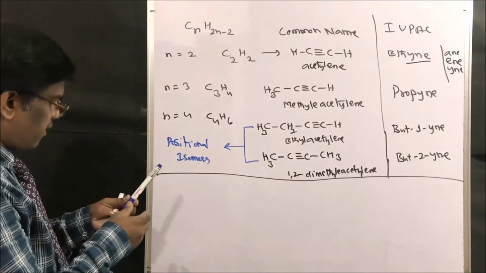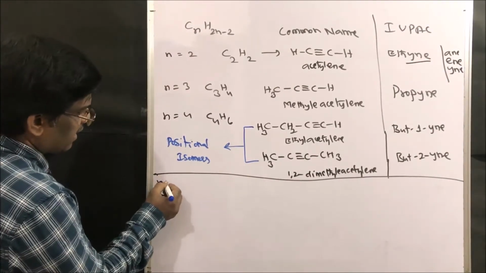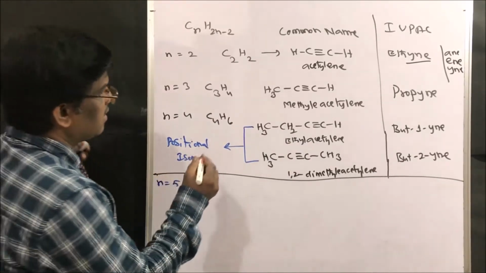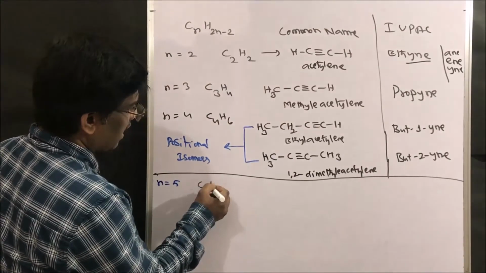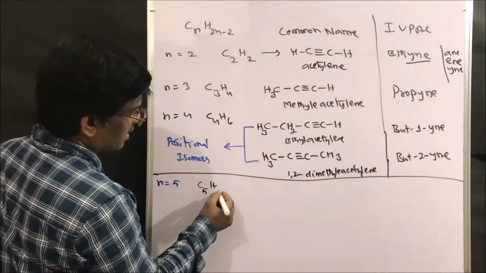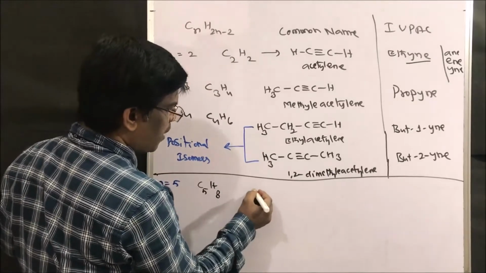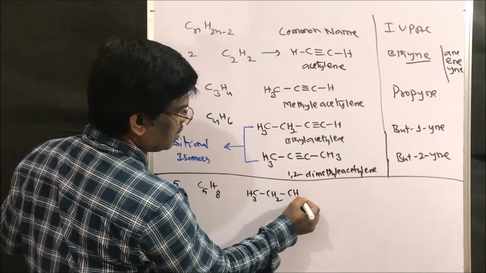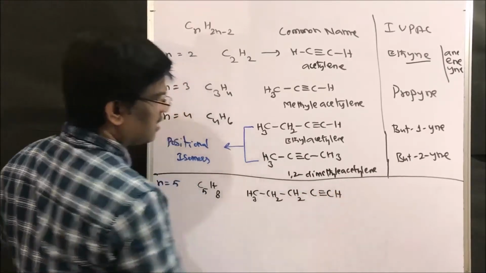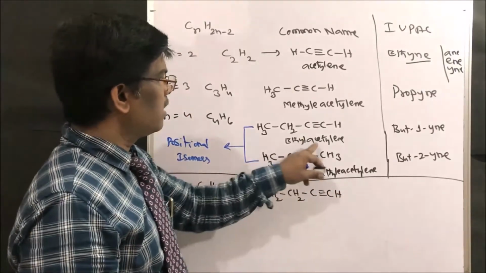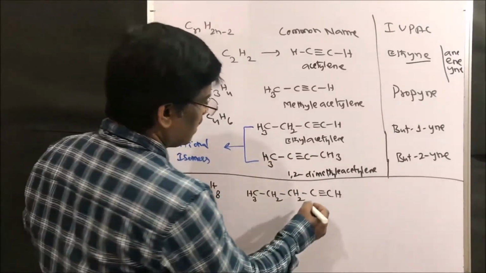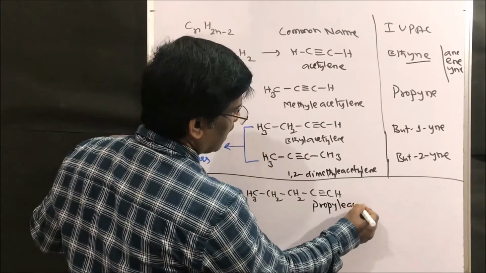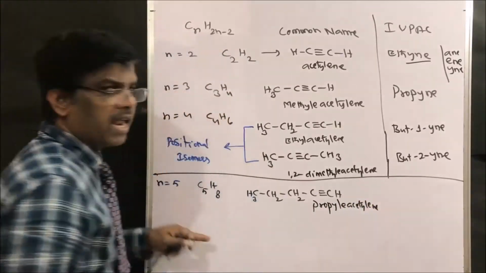Let us take n equals 5. How many structures do you expect? So C5H8. Right, friends? Let us write the common name: CH3–CH2–CH2–C≡CH. Propyl acetylene. Yes, you can write propyl acetylene.